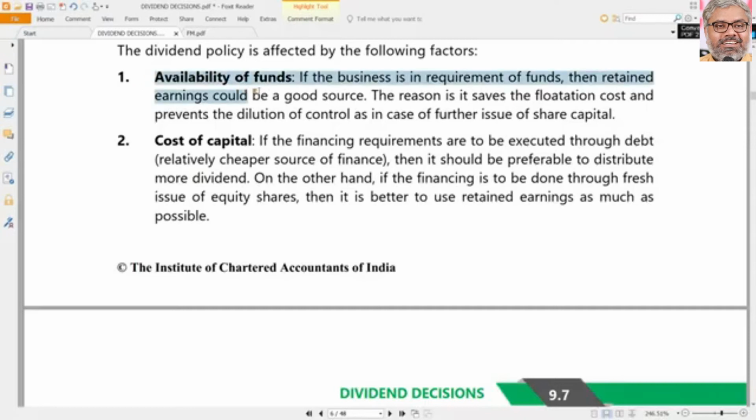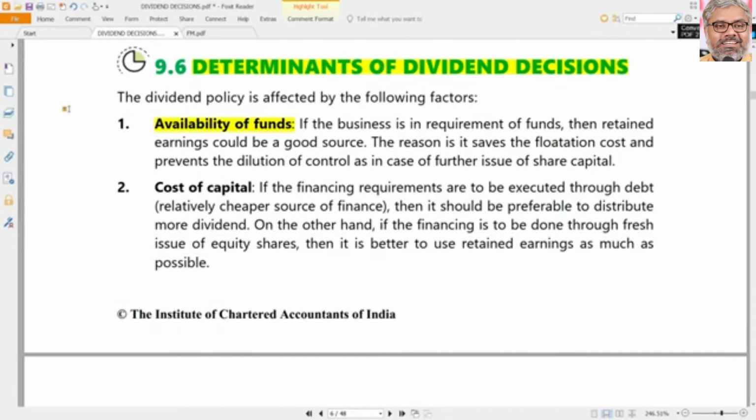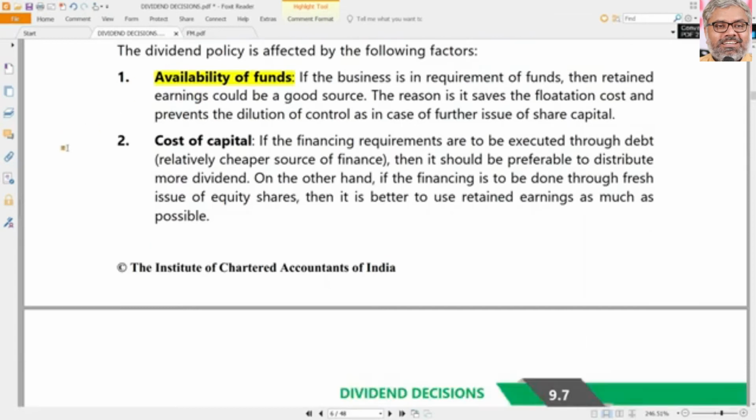Availability of funds. Naturally, when the company has sufficient cash, then only it can declare dividend. If it does not have cash, it cannot declare dividend. So definitely availability of funds is an important aspect of dividend policy. So sufficient liquidity is required for taking dividend decisions. That is one point.